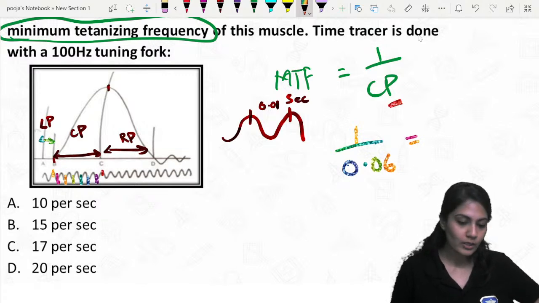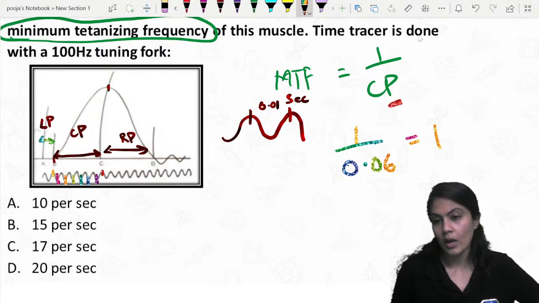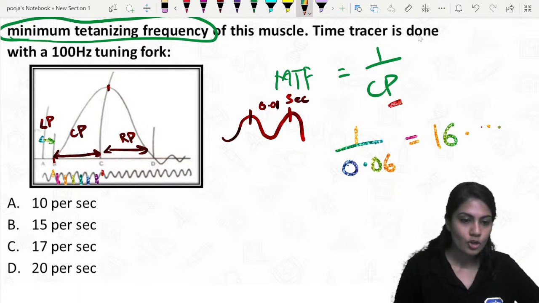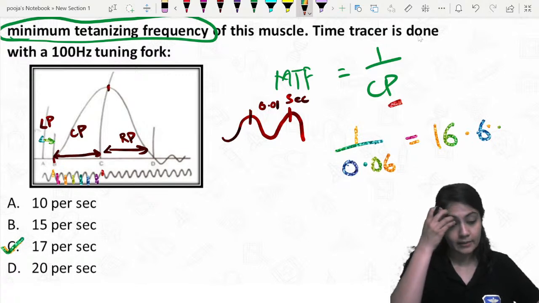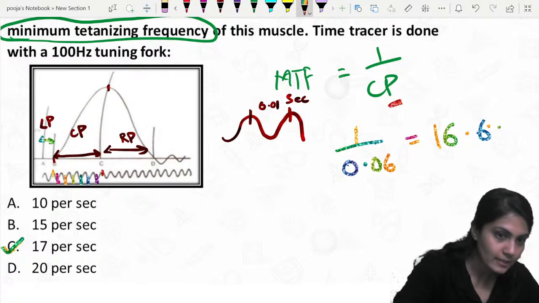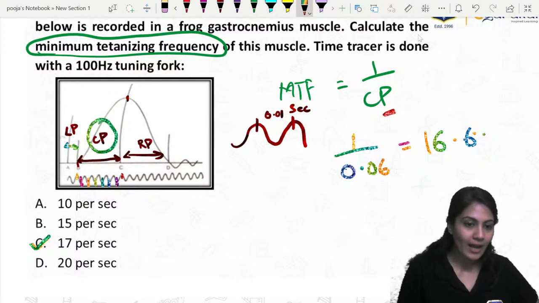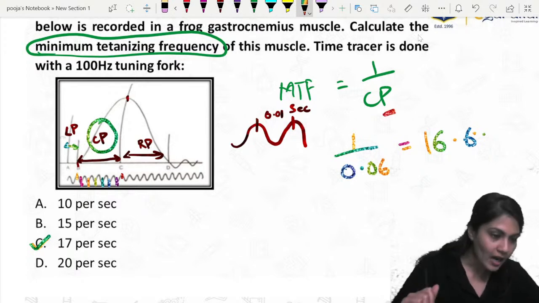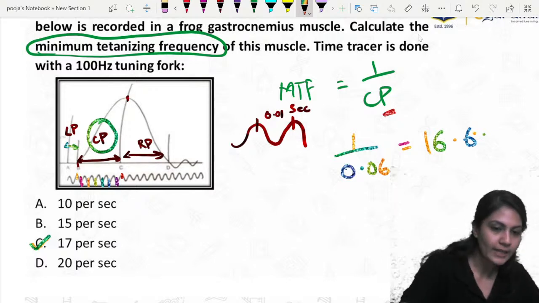Hanji, I already know the answer. Can you guys tell me the answer, please? This will be in the points 1, 6 point something something, right? 16 is not in the answer. So the nearby answer is 17. Let's check out. It should be more than 5, something like that. Okay. So 17 is the best answer over here. 1.06. Understood? They ask about the contraction period. You have to count out the waves. Yes, Dr. NP is right. Shirsha is right. Vivek is also right. Awesome, guys.